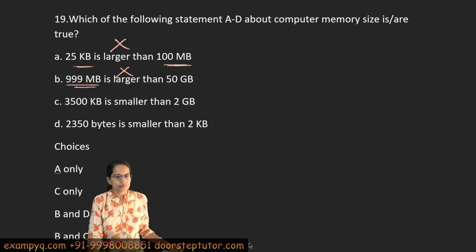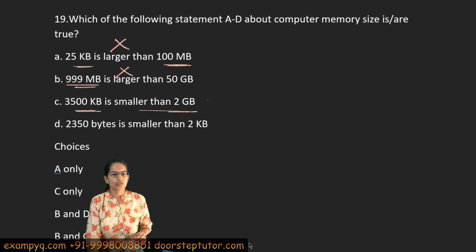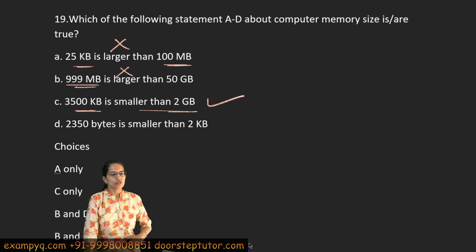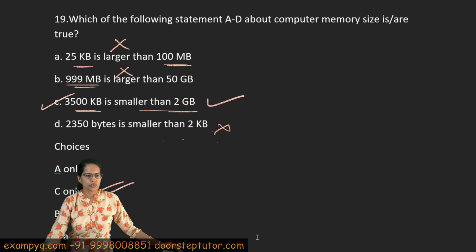Now, this says that this 3500 KB is smaller than 2 GB. So after KB you would have MB and then GB. So definitely this statement is correct. So of the given choices, I would have only C as correct, because again 1024 bytes make 1 KB. So this is smaller than 2 KB is incorrect. So C only would be the correct option in this case.